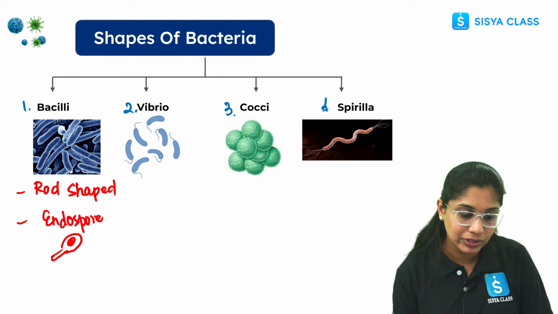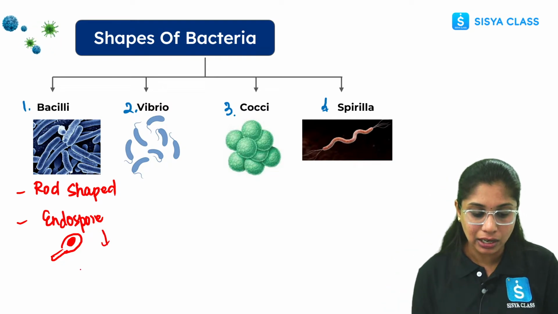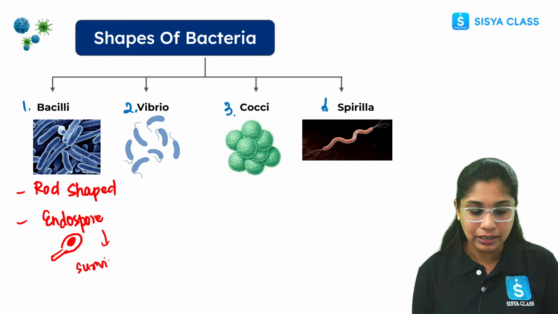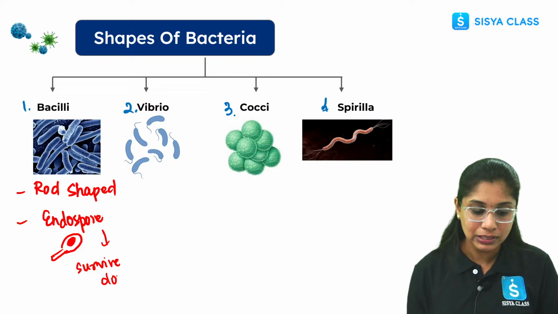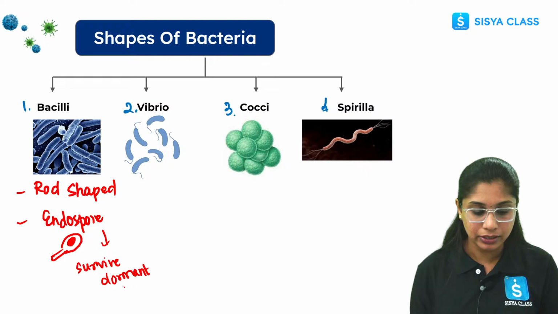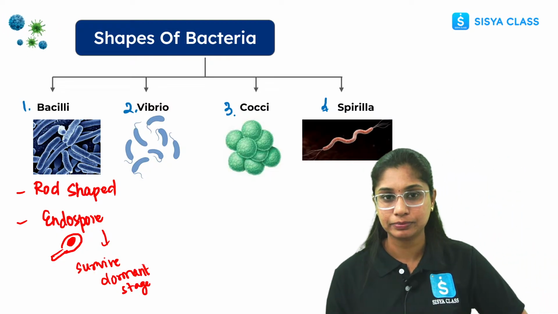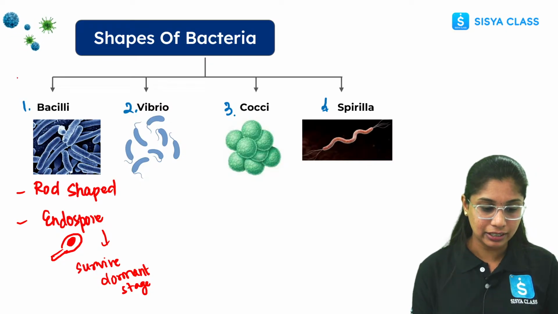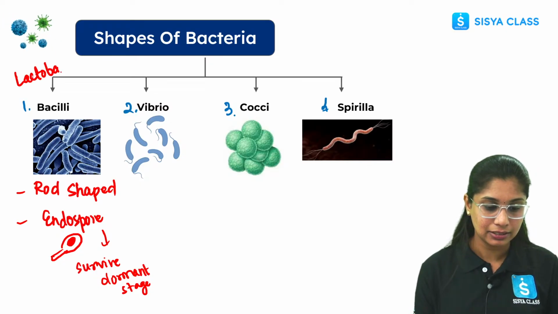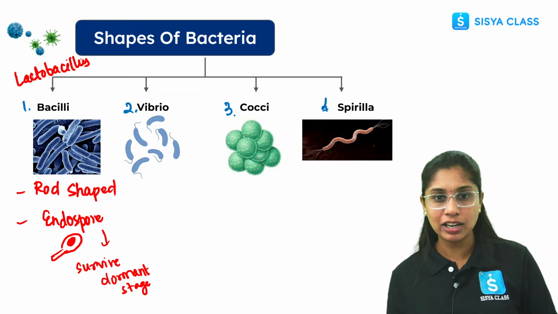Here we have this endospore, and this endospore helps the bacteria survive in harsh climatic conditions. They can survive in a dormant stage. For example, we have Lactobacillus, a rod-shaped bacteria, which is helpful in the formation of curd.